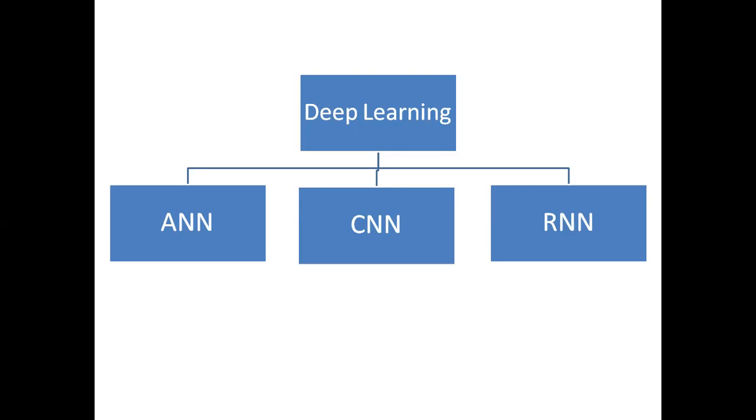So when I compare deep learning with machine learning, deep learning works very well when we have a very large data set. And there are many more differences which we'll discuss in our upcoming videos. So I hope this video gave you a little bit of clarity between the terms AI, ML, and DL.